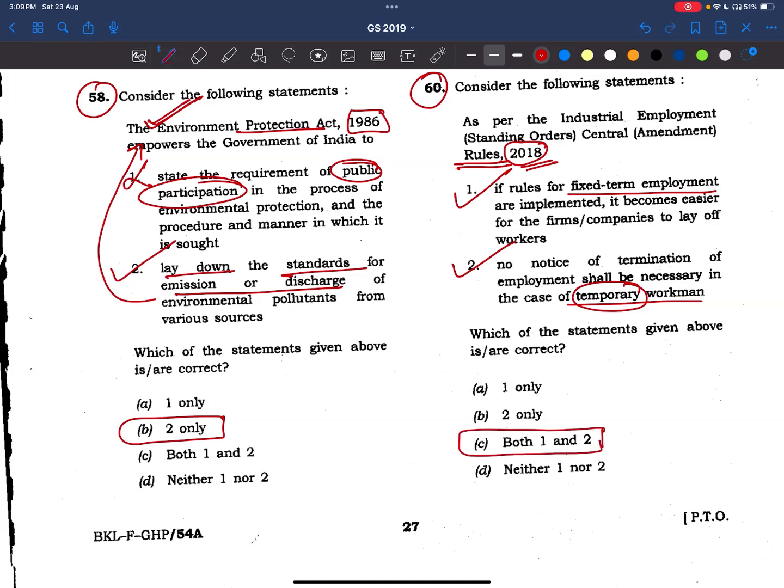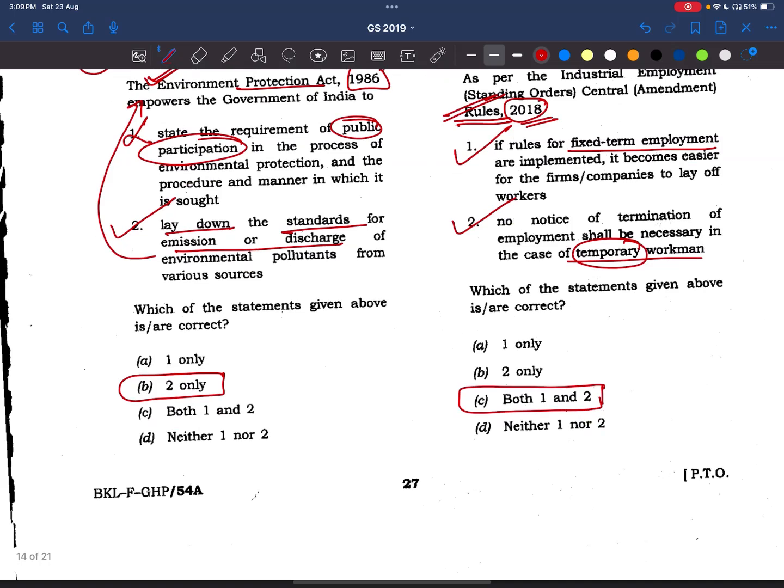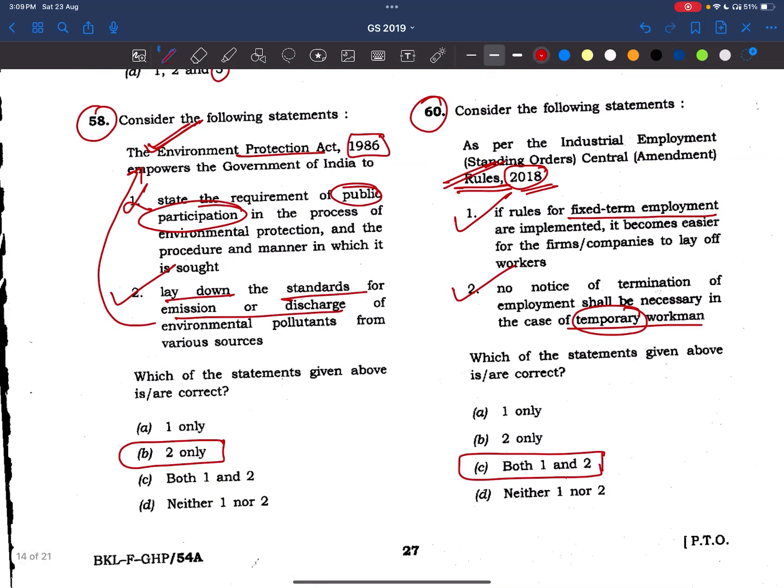See, friends, we need to read about these rules also. Maybe presently it may not have the significance, but at least we'll try to know the basic things about these rules and what learnings we have taken. Here, solid waste management rules, wetland rules, right? And also industrial employment rules, right? So whichever rules and regulations are there in current affairs, we have to read, friends. UPSC is asking about these things.